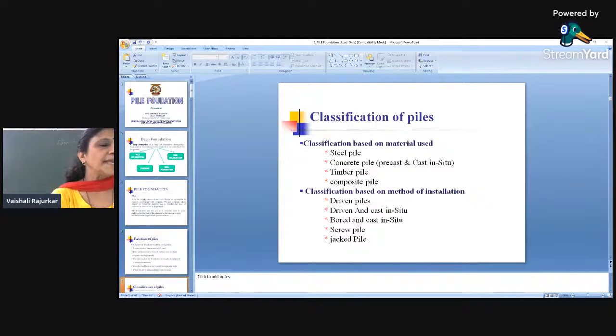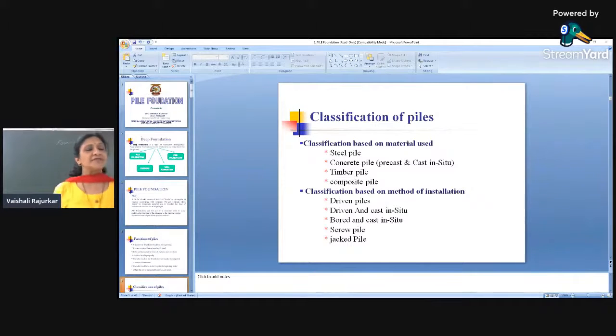Further, steel has taken the place of the timber, because timber has a number of disadvantages. A small thin section of steel provides better strength as compared to a larger section of timber. So the cross-sectional area is less and the strength is more, and the timber is subjected to deterioration, or it may be decomposed after a certain period and strength is lost. Then further, when there was an invention of the concrete, piles are most commonly used everywhere in the construction. That concrete piles may be precast piles or cast in situ piles.